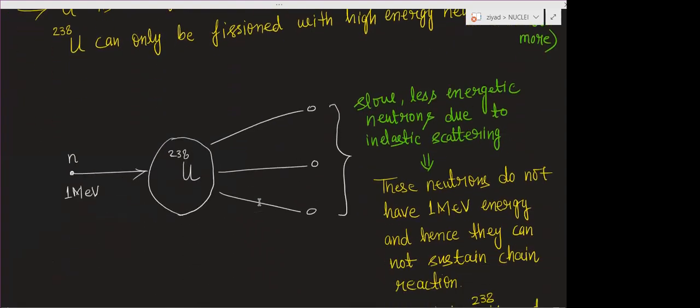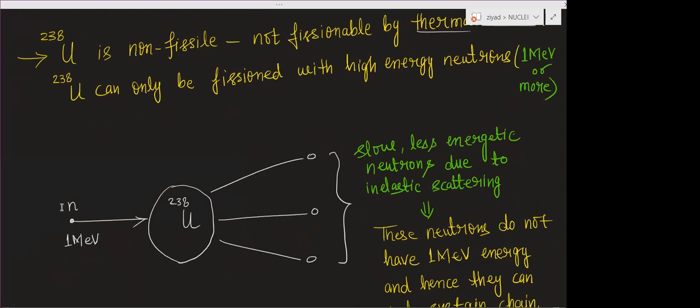Suppose somehow we have given a neutron 1 mega electron volt of energy, and here is uranium 235, uranium 238. Somehow the fission of uranium 238 takes place, and we get 3 neutrons. But after that also there is a problem. The neutrons we get after the fission of uranium 238 will be slow, less energetic neutrons due to inelastic collision between the neutrons and the nucleus.